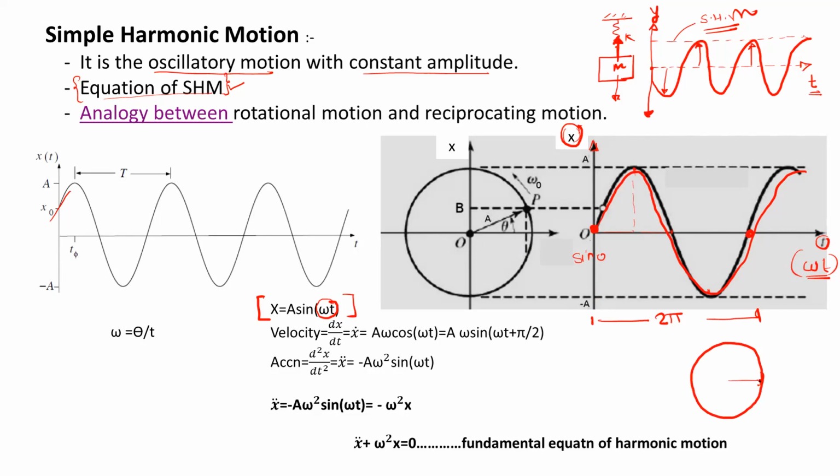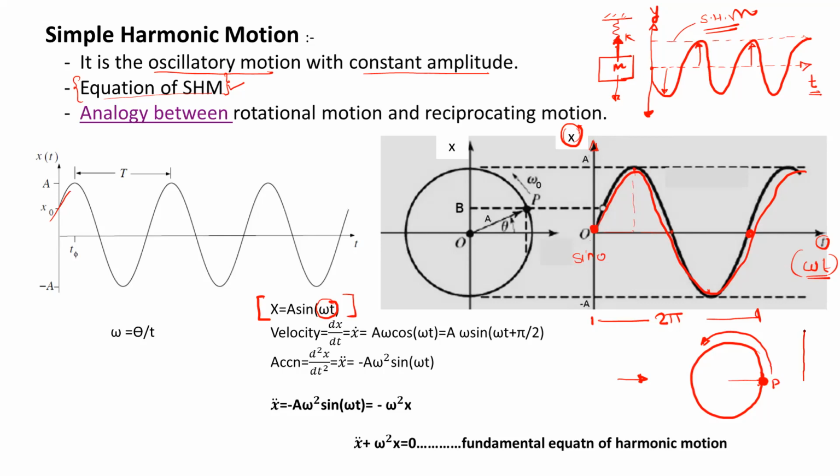That means if any particle, take this particle as p, is revolving on the circumference of this circle, and you observe the same particle from the side view, then the motion of this particle will just appear as an oscillatory motion.